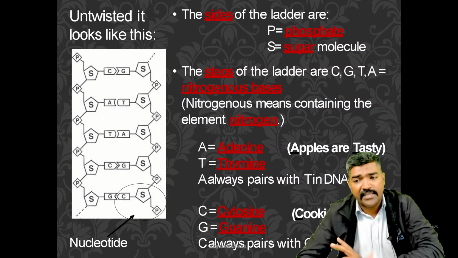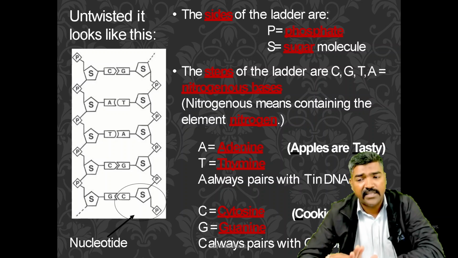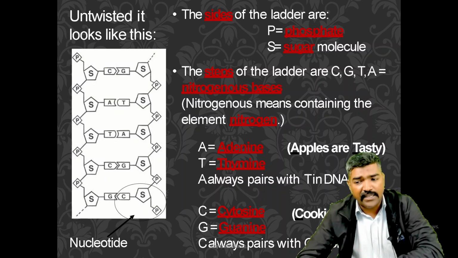I told you before that the phosphate and the sugar molecule are there. The steps of the ladder are C, G, T, and A. These bases contain the element nitrogen: adenine and thymine. You can remember it as: Apples are tasty. You can say adenine and thymine.